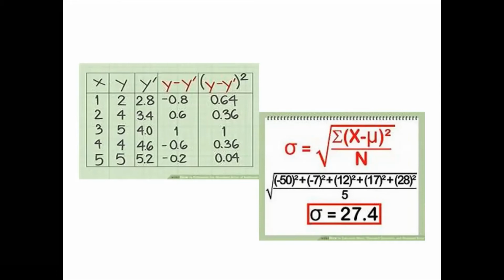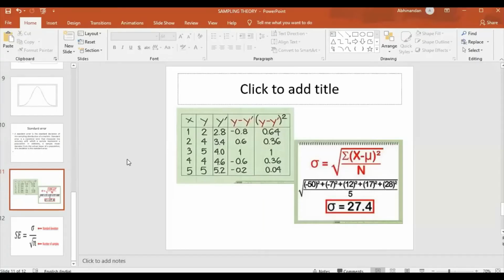So that is the way of writing the interpretation of standard error. This also we are going to discuss in a practical problem. We have to calculate the standard error for given data.